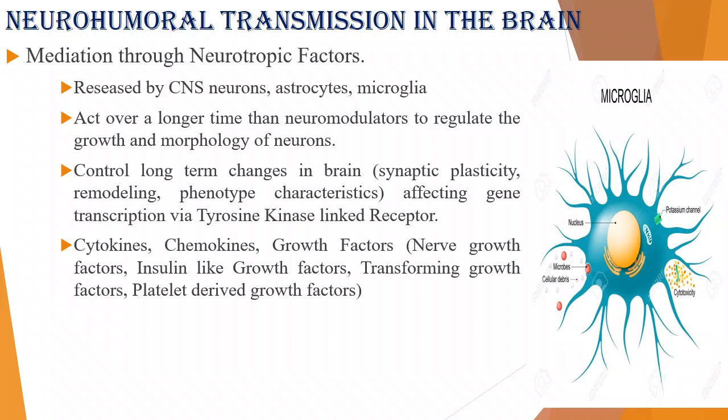neurotropic factors. Okay? These neurotropic factors are released by the CNS neurons, astrocytes and microglia also. Already I told you astrocytes and microglia are kinds of glial cells. Astrocytes will glue and support, right?